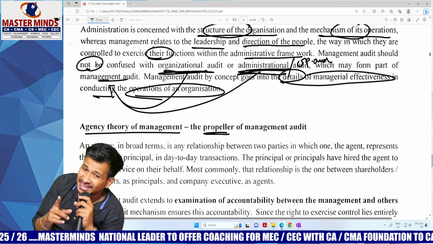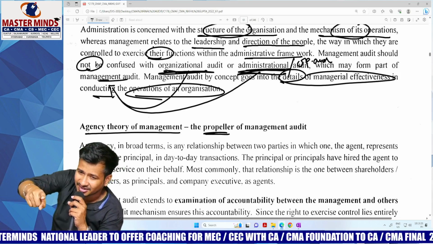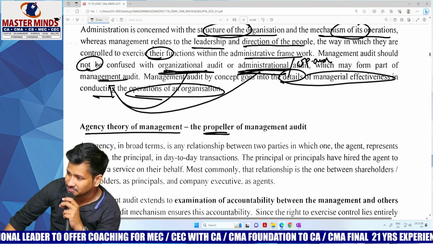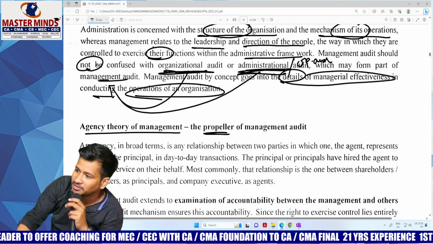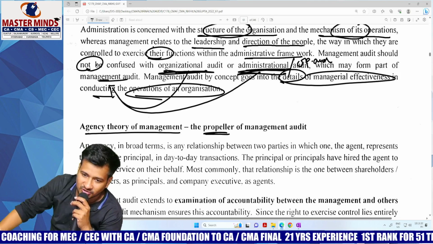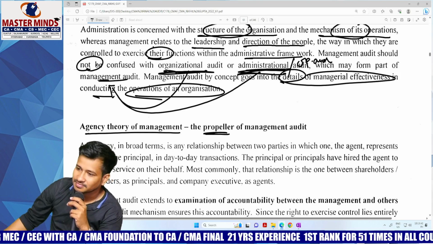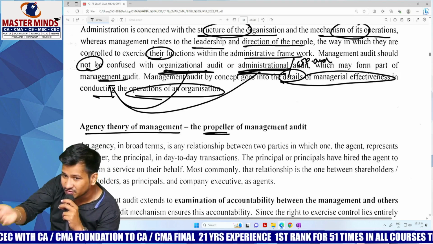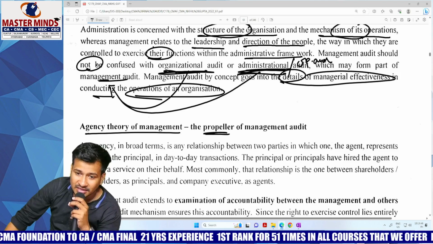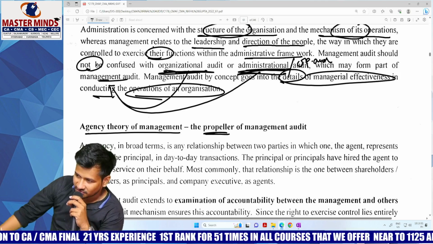That is the reason AGM is organized, wherein all the management along with the auditor will be addressing the general meeting. So if any doubts are there, if any problems are there, if any frauds have occurred: if any fraud is identified by the shareholder, first the shareholder will be questioning whom? The auditor. Why did you not identify this fraud? If that fraud is identified by the auditor, then they will be questioning the directors: why did you commit this fraud?